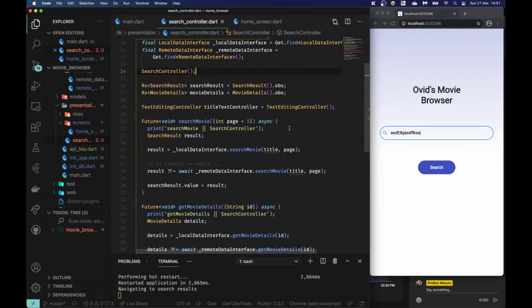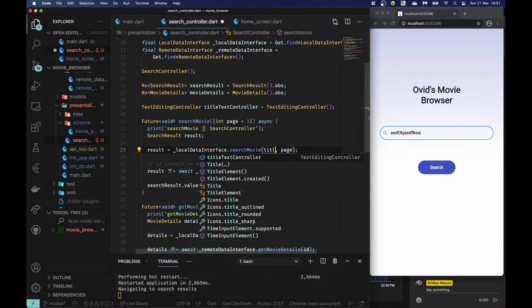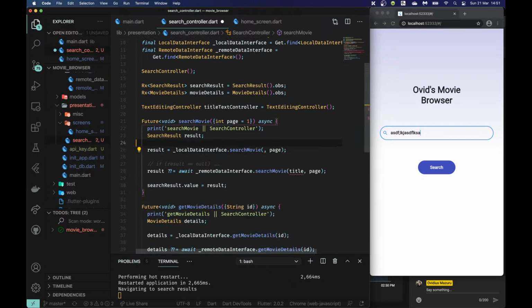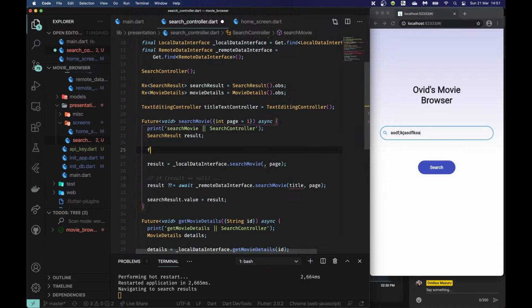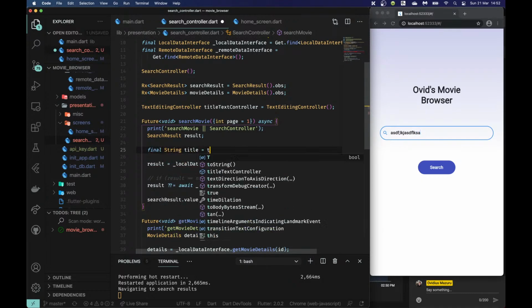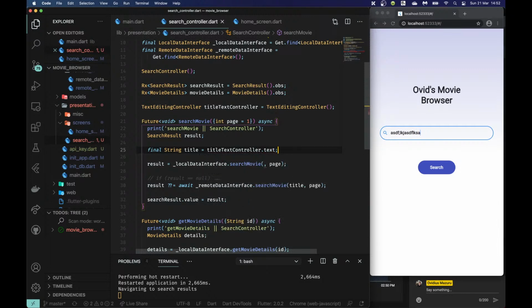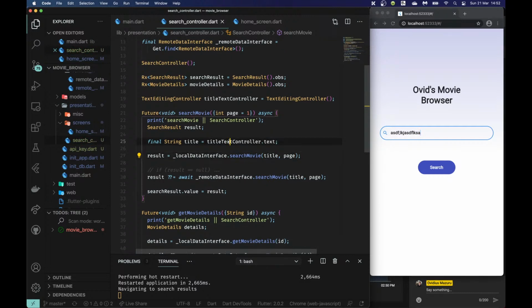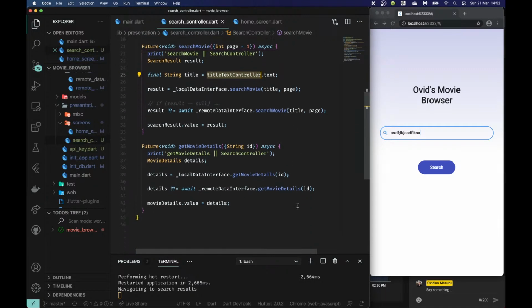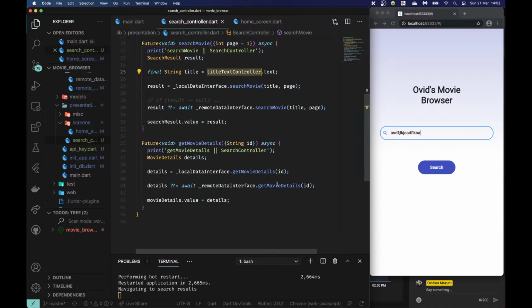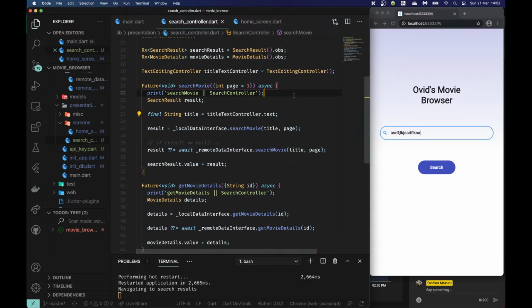I'm going to delete that RX string there because I'm going to use the title text controller instead. And what I'm going to do here is use title text. That's going to look really ugly. So what I'm going to do instead is just say final string title equals title text controller dot text, like that. So in so doing, I'm just pulling out the title from the title text controller, like that. And get movie details uses the ID, so I don't need to do that.